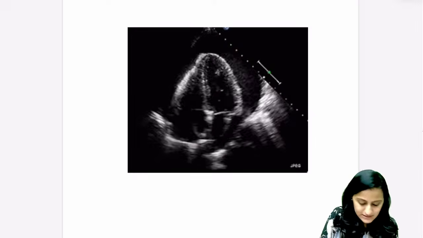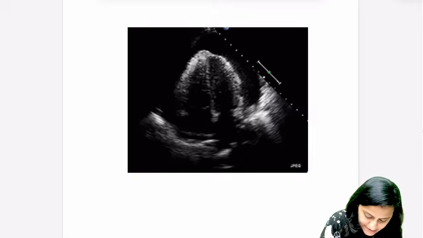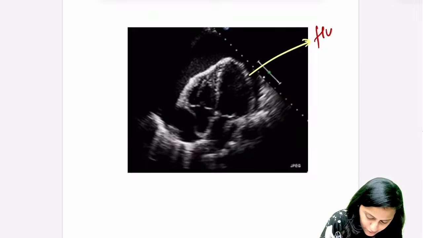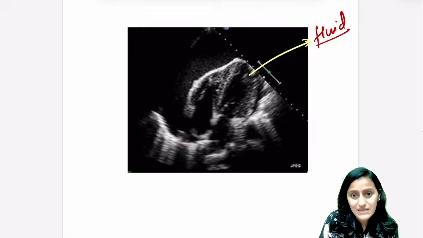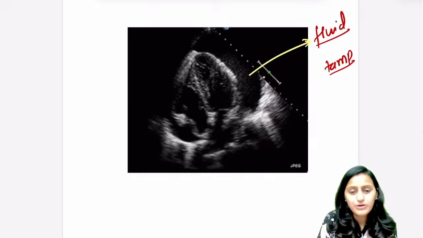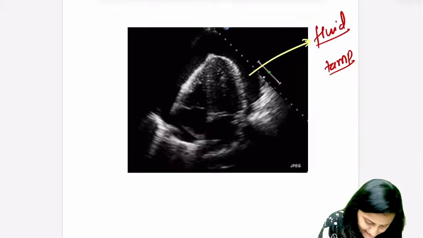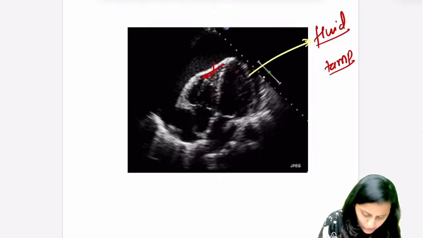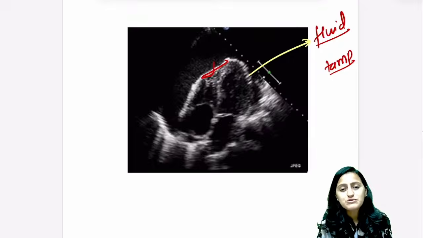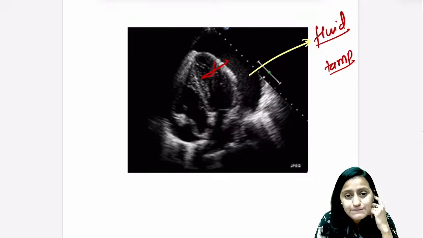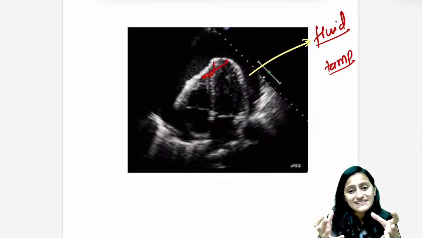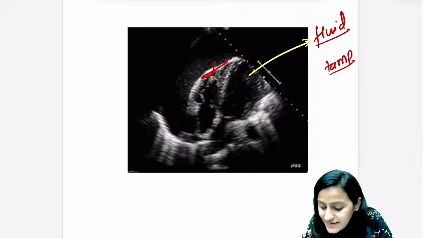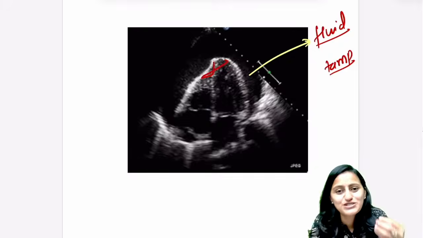The black color is the fluid, right? So you are seeing black fluid surrounding the heart: pericardial effusion, tamponade. You can see this right ventricle wall also showing some bending, some collapse which is happening. So there is this collapse of the right ventricle wall happening. The heart is dancing in the fluid. This is cardiac tamponade, pericardial effusion, cardiac tamponade.